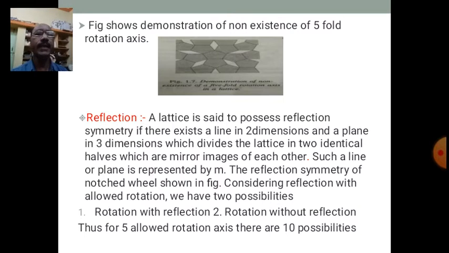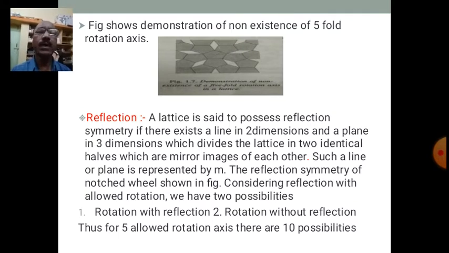So in case of a two-dimensional lattice, if there exists a line which divides that lattice, or in case of a three-dimensional lattice, if there exists a plane which divides that lattice into two identical parts which are mirror images of each other, then the lattice is said to possess a reflection symmetry.